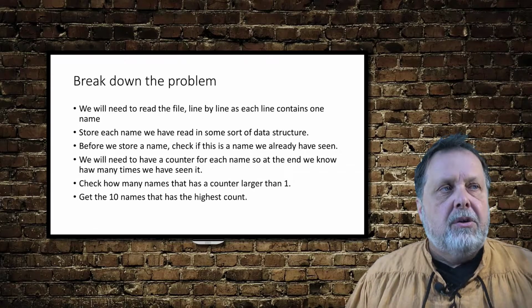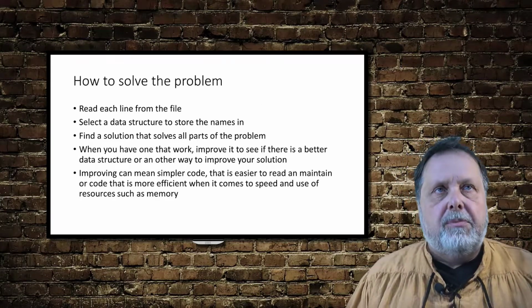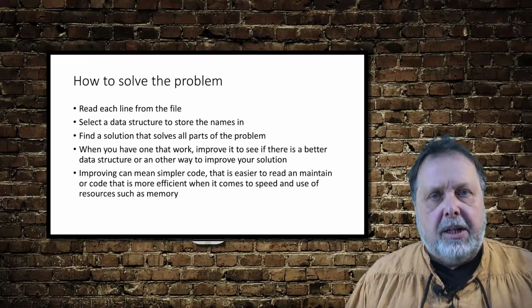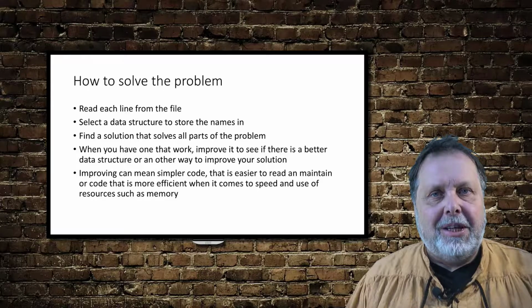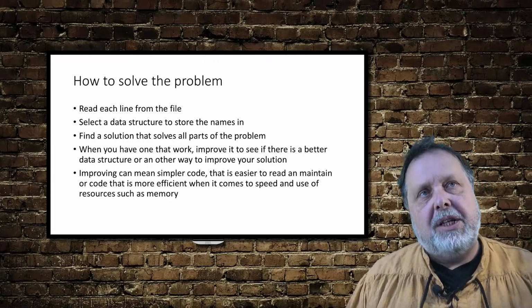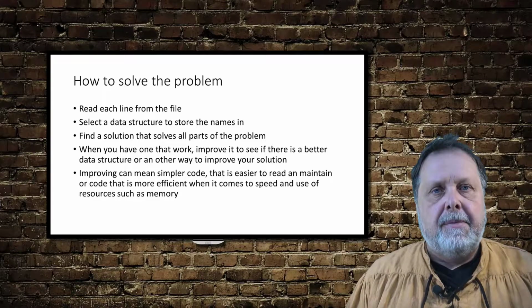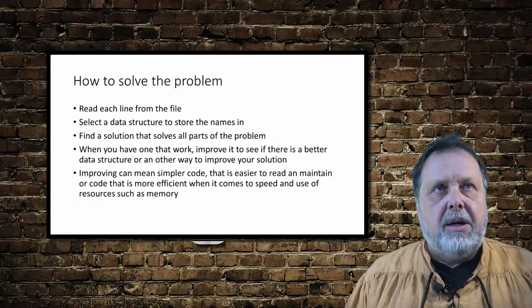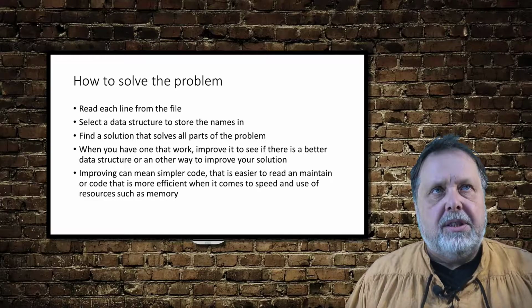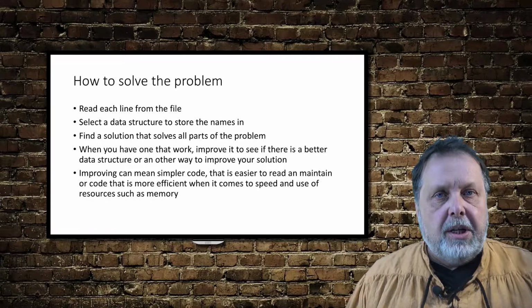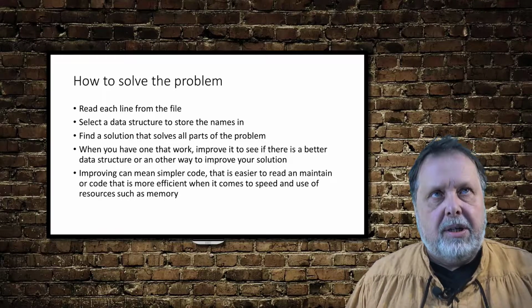Okay, so how to solve the problem is kind of doing one thing at a time, as I said. So we'll read each line from the file, just focus on that, see that it works. And when that is in place, then we go ahead and select the structure to store the names in. We can think about that later on, but we have it on our list at least.